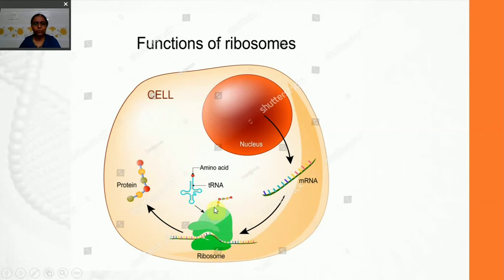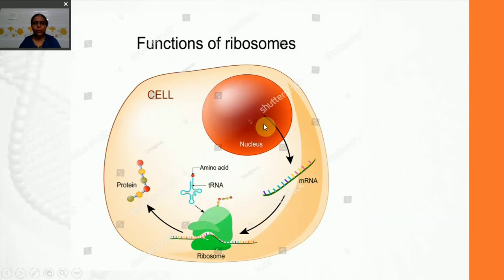When they attach, the transfer RNA brings along with it an amino acid from the amino acid pool in the cytoplasm, and one after the other, the amino acids are joined and the polypeptide is released. So this is how proteins, or a polypeptide, are synthesized.